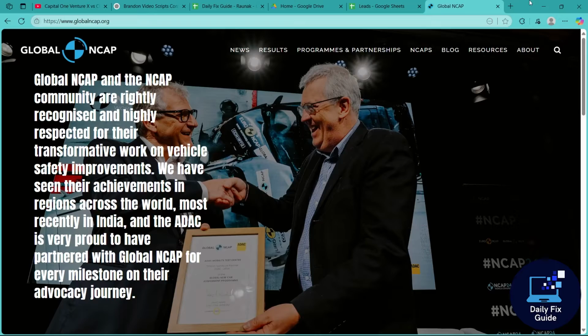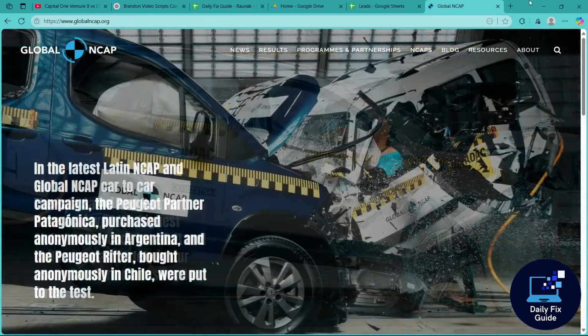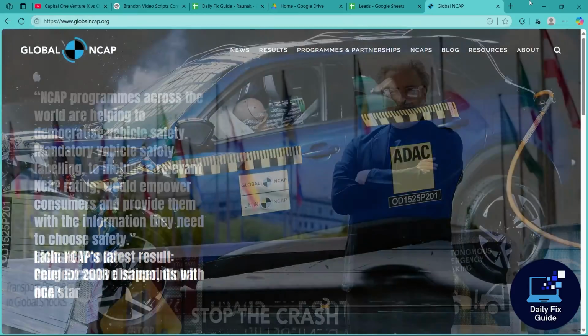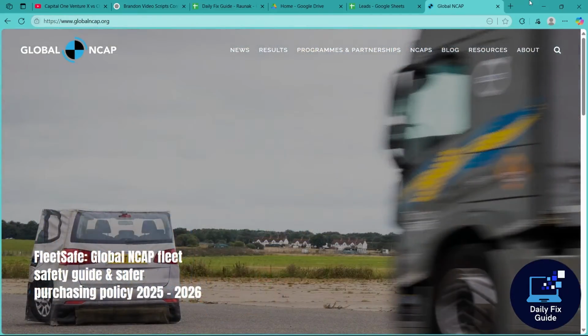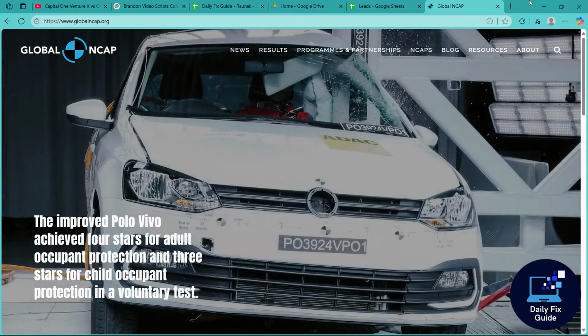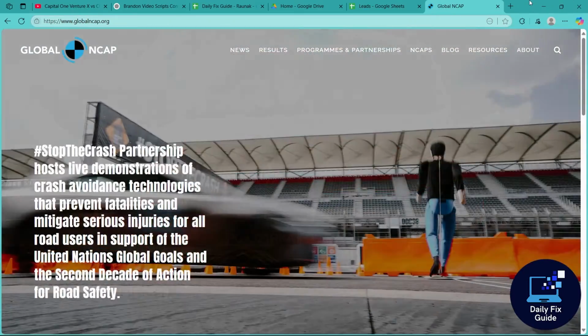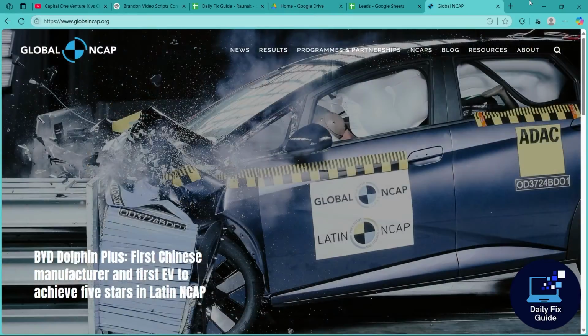Now, if you want to report a road or testing violation, it's not handled by NCAP. NCAP ratings assess vehicles in controlled lab crash tests. They don't process external violations like unsafe driving or testing protocol breaches. You can contact local road safety authorities instead.